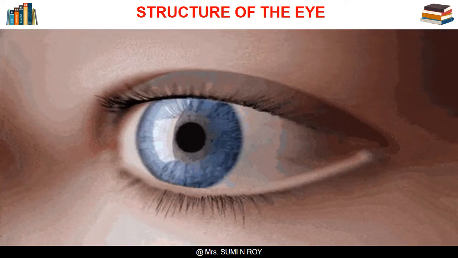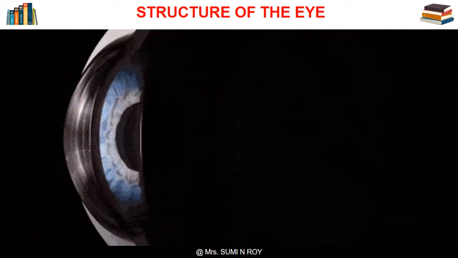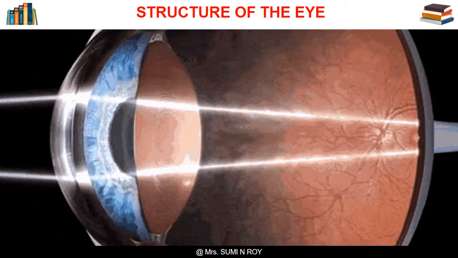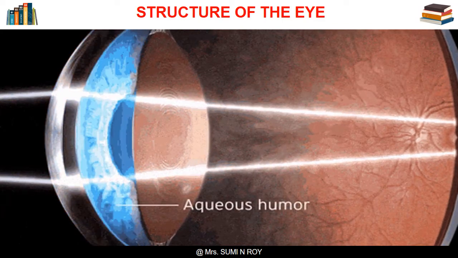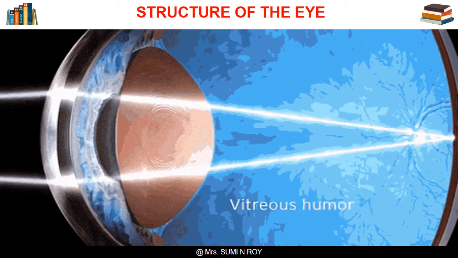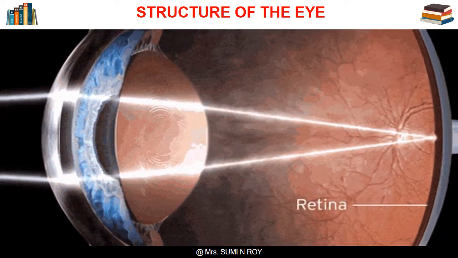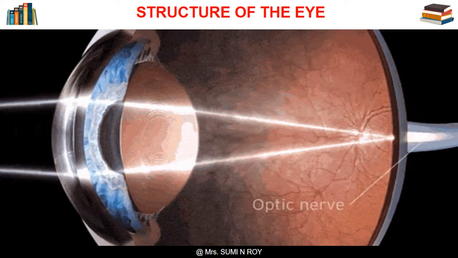Light entering through the pupil falls on a flexible lens which is attached to the set of ciliary muscles. The space in front of the lens is filled with a watery fluid called the aqueous humor, and the space behind the lens is filled with a jelly-like fluid called the vitreous humor. Light entering the eye finally falls on the retina.